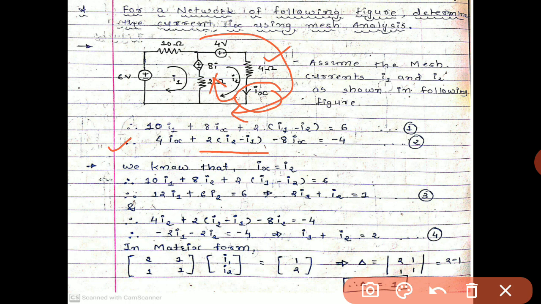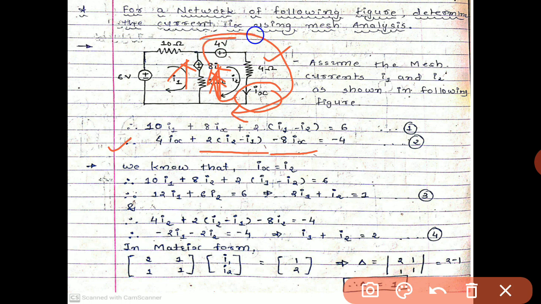Why I2 minus I1? Because we consider the loop number 2, and in loop number 2 majority current is I2. So the difference of I2 and I1 will flow from the 2 ohm for the loop number 2. Minus 2 plus again from 8I1, that is minus 2 plus direction, current flow from upward side. So minus 2 plus will flow, and the direction is negative because it is in charging mode. So minus 8Ix.